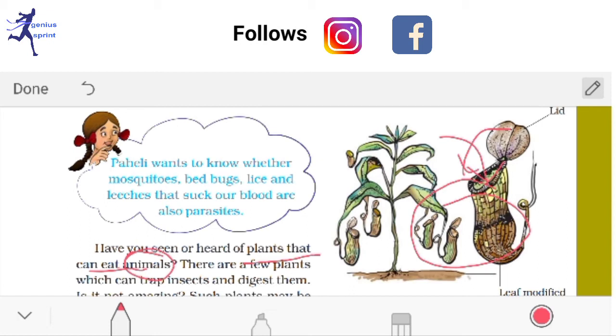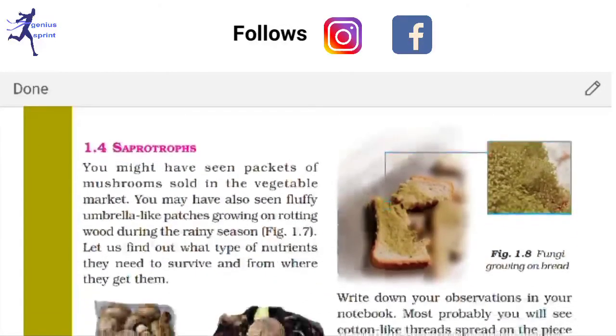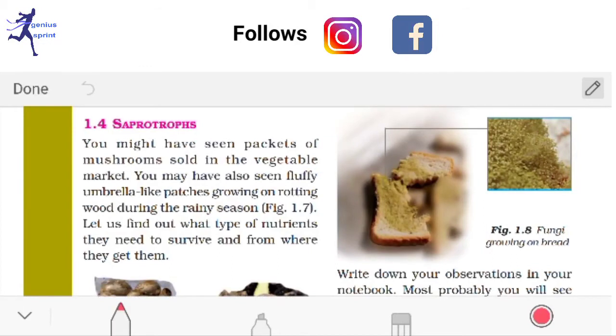And another, hormones or chemicals are released from the inside part of that container, and the insect is completely consumed or absorbed by this structure. Through this way they fill up their nitrogen deficiency by taking insects. That's why these are called insectivorous plants. If they ask you for another example, you can write sundew. Sundew is also another plant which takes insects as its nutritional part. So sundew, pitcher plant, etc.